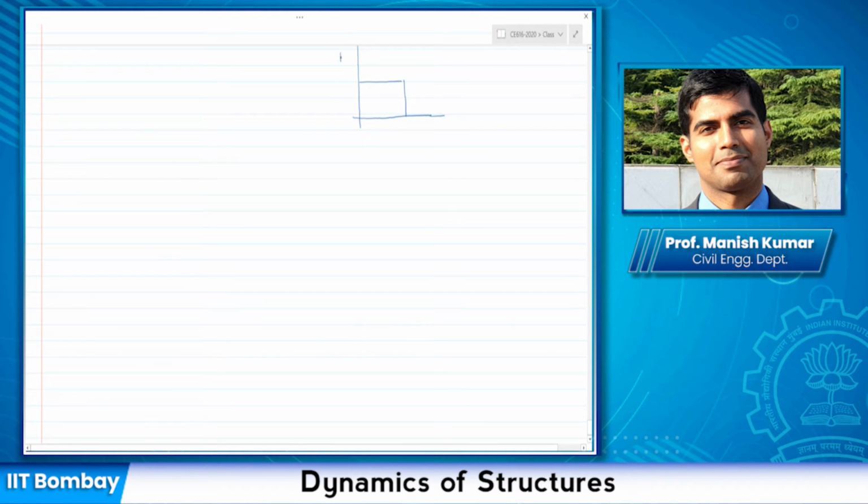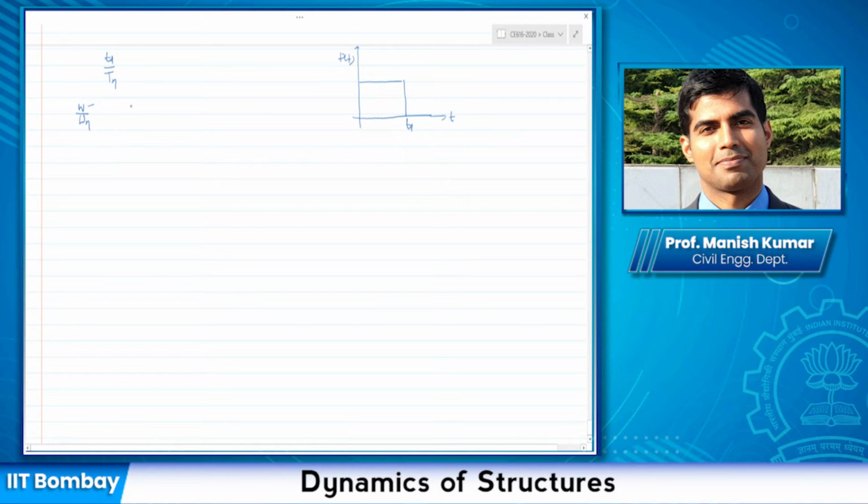Okay, so we did a rectangular pulse, something like this, and we said that the duration of the loading is Td, this is a very important parameter to determine the response of the system. Remember that for harmonic motion it was omega by omega n, where omega was the excitation frequency.